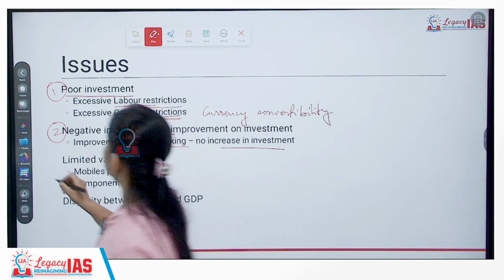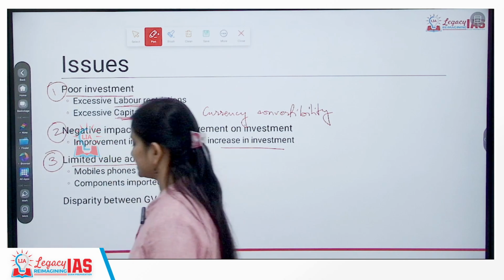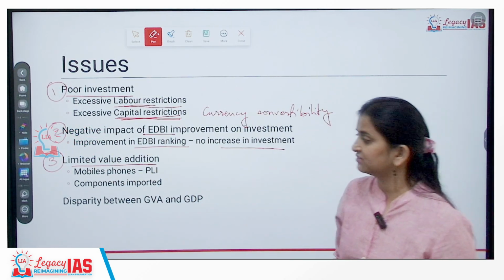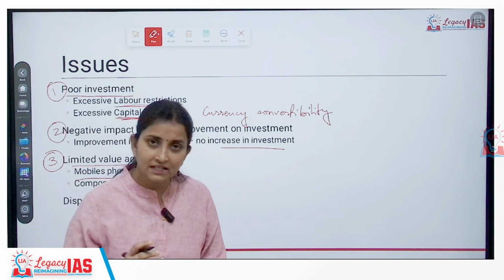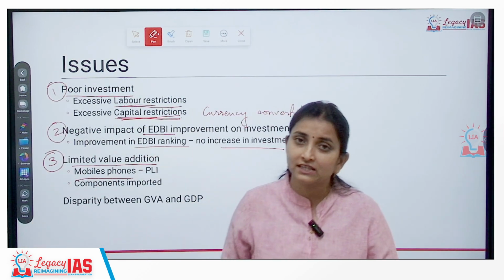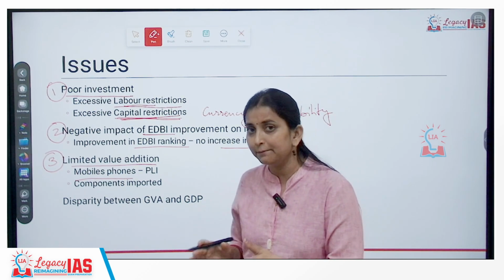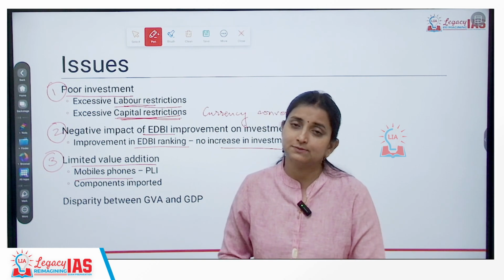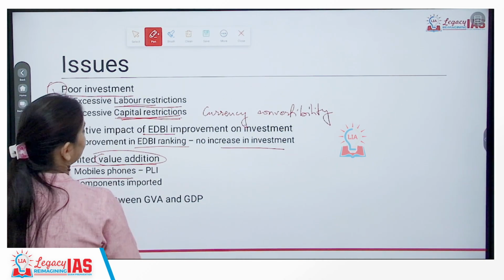Third is value addition. How much value has been added? Just one example, in terms of production linked incentive schemes, mobile phone production had to be increased. But instead of producing the mobile phone within the country, we have started importing the components and assembling is carried out in India. So instead of Make in India, assembling is being carried out in India. So value addition is not being carried out.